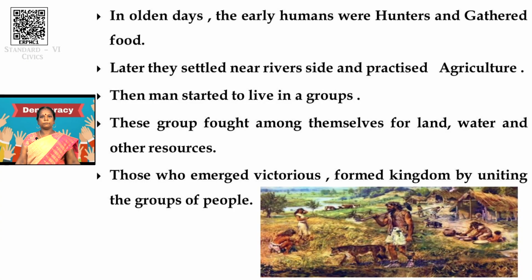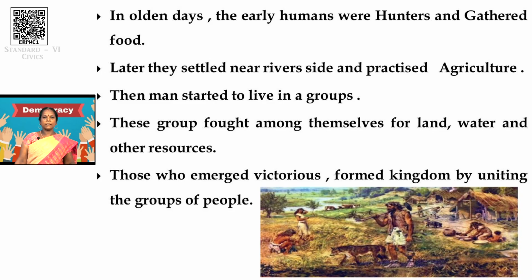Before entering into our chapter on democracy, we have to know one thing. What kind of societies did early men live in, in olden days? In the beginning, early men were hunters and they gathered food. Later they settled near the riverside and learnt agriculture.